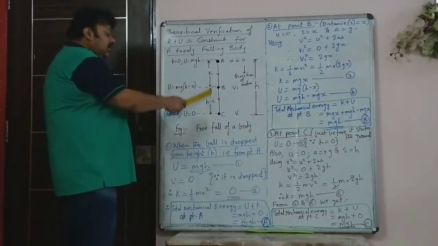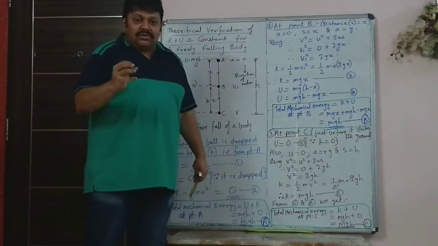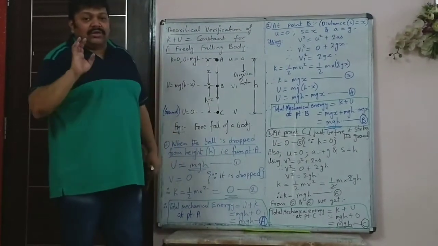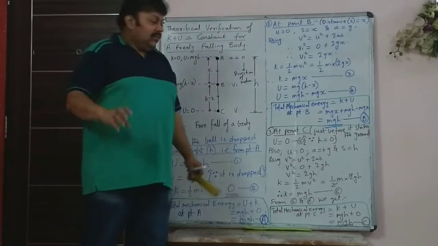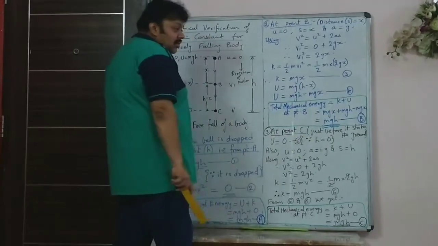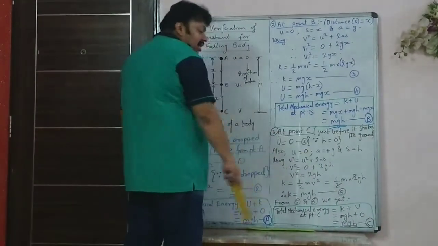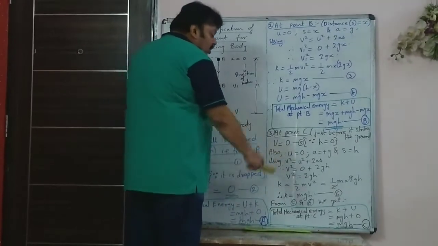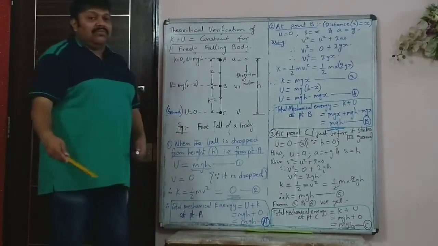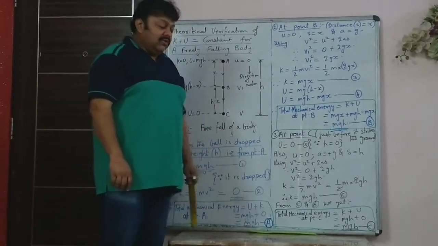Now let's look at the final position C, that is just a fraction of a second before it reaches the ground. At that point we consider the height from the ground is 0. We've written just before it strikes the ground, the height is approximately equal to 0. So potential energy, mgh, will be 0. So you know that potential energy is 0.